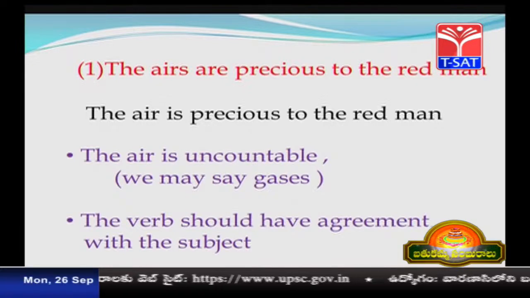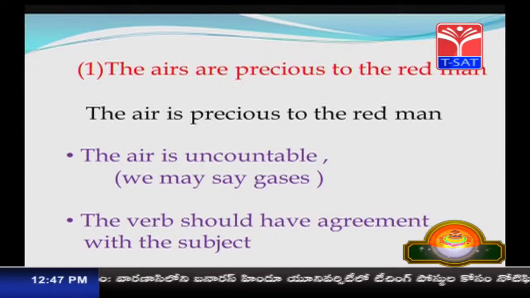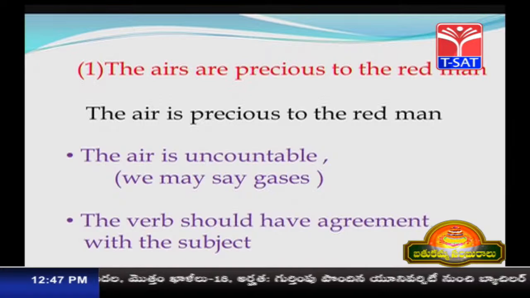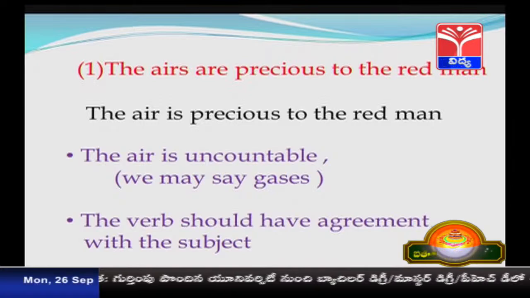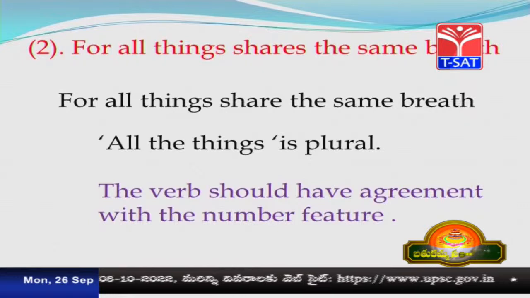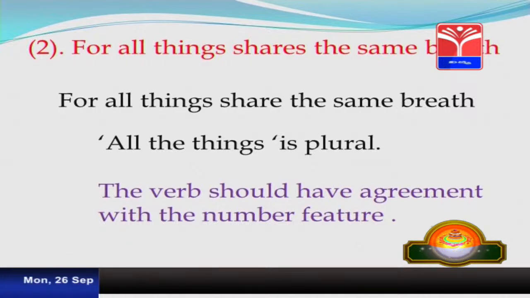The point is that the heir is uncountable, and when the heir is uncountable, there must be agreement between the subject and the verb. The verb should be singular. So, the right answer is the heir is precious to the red man. Let us look at the second sentence. For all things shares the same breath. The correct version of this sentence is, for all things share the same breath. All things is plural. The verb should have agreement with the number feature.